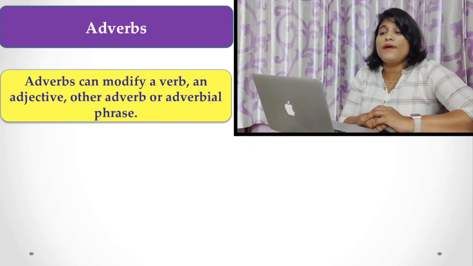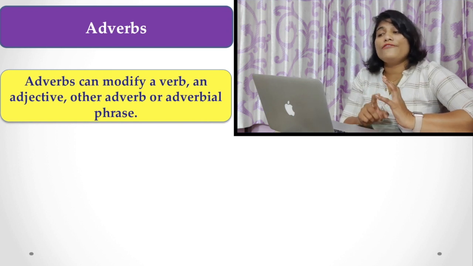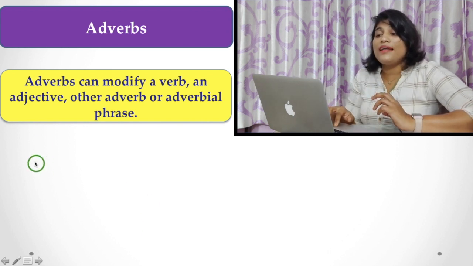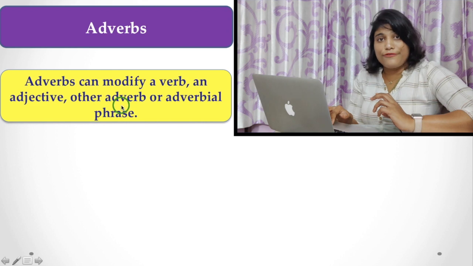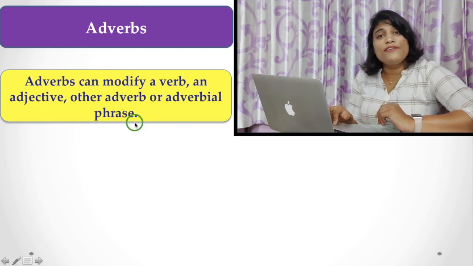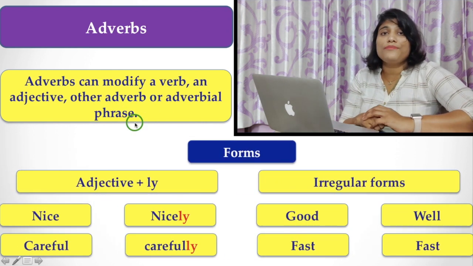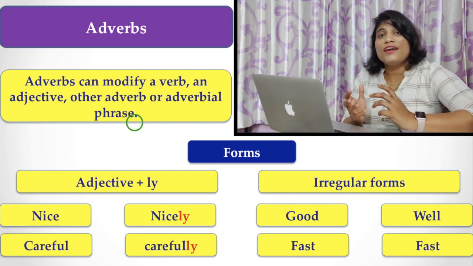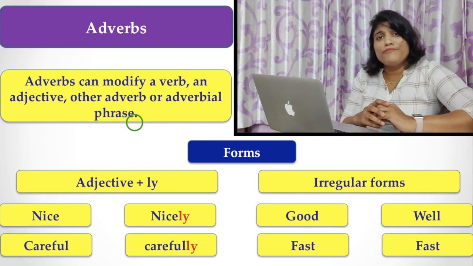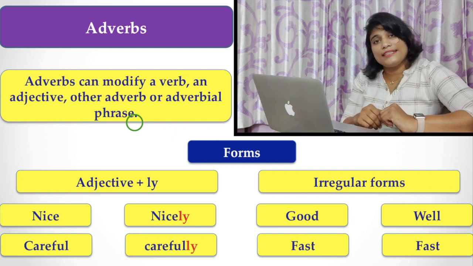An adverb can modify a verb, an adjective, another adverb, or adverbial phrases. Now, the point is how do we form adverbs? Usually we form adverbs by adding ly to adjectives.